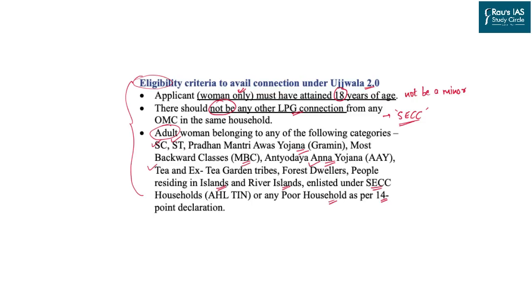An adult woman from scheduled castes, scheduled tribes, Pradhan Mantri Awas Yojana beneficiaries, most backward classes, Antyodaya Anna Yojana beneficiaries, workers in the tea sector, forest dwellers, residents of river islands, including the Andaman and Nicobar and Lakshadweep, those who have been listed under the socio-economic caste census previously, or any other poor household under the 14-point declaration of this scheme, all of them will be eligible to get the free LPG connection in their locality.